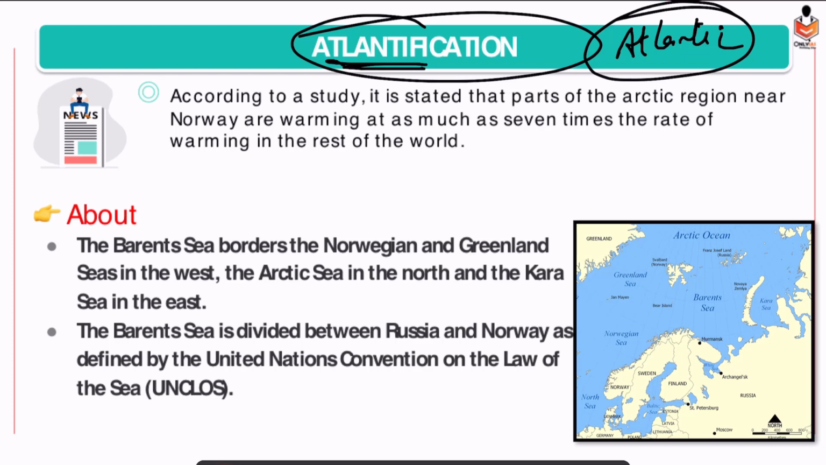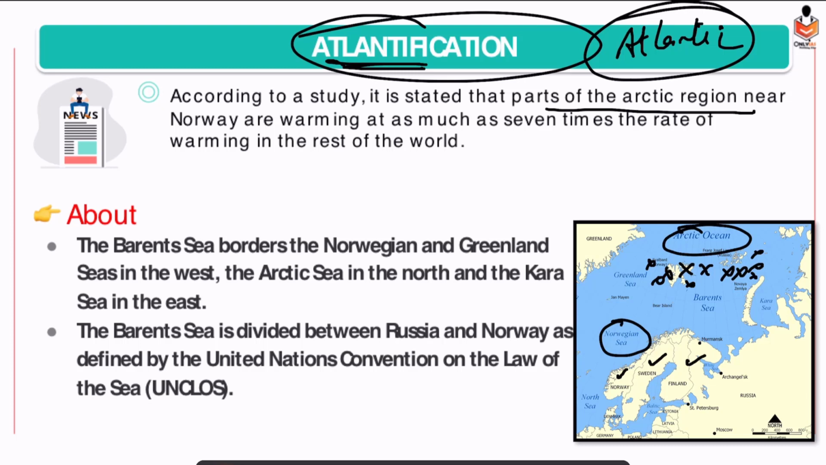So what has been found, according to a study, is that parts of the Arctic region near the Norway region. This is Norway, Sweden, Finland. So the Norwegian Sea, over here we have the Arctic Ocean. So in parts of the Arctic Ocean, we are observing the same phenomenon as we are observing in the Atlantic Ocean. The Atlantic Ocean is warm, so the Arctic Ocean is also getting warm.